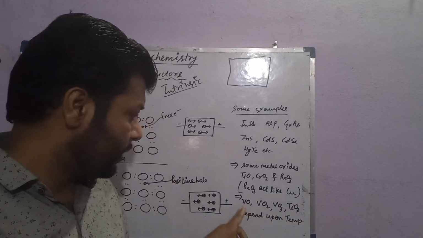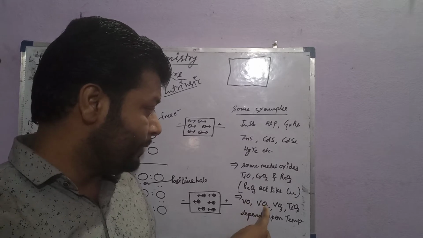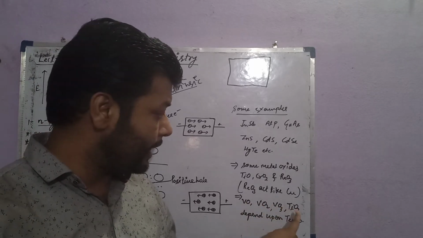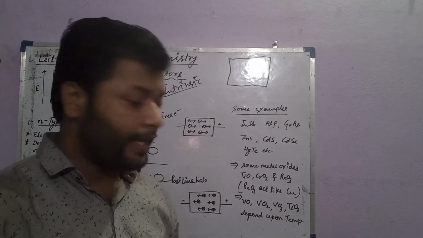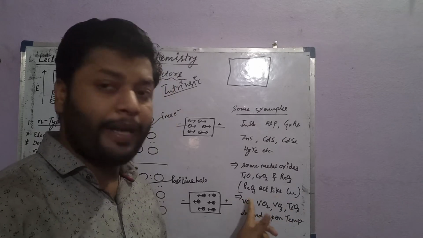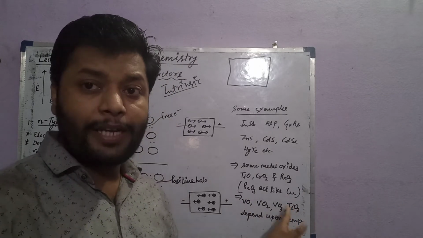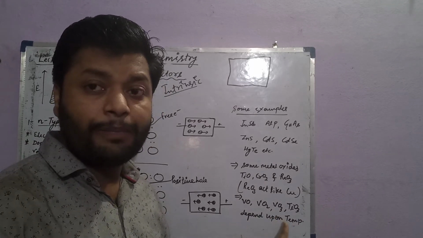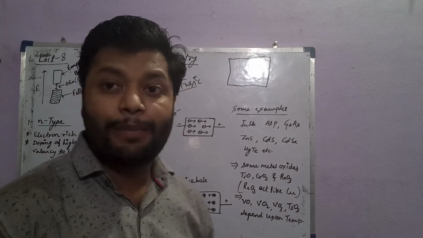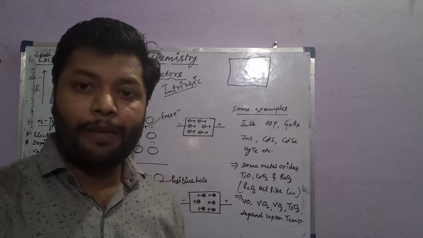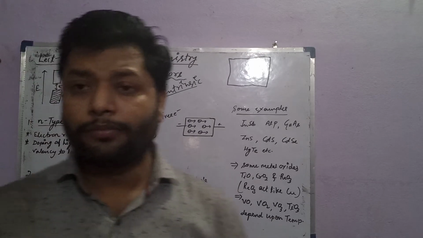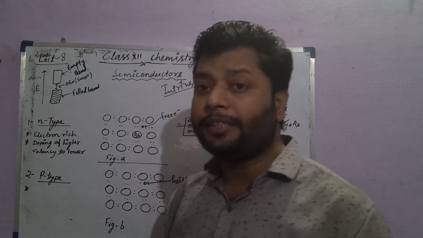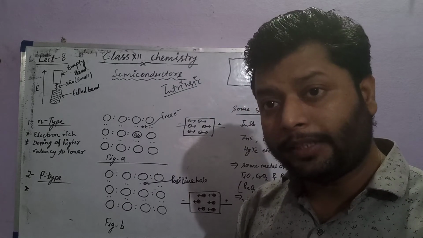You can see vanadium dioxide, vanadium trioxide and titanium trioxide, some examples of transition metal oxides whose conductivity depends upon the temperature. So they also behave like semiconductors. They are said to be intrinsic.